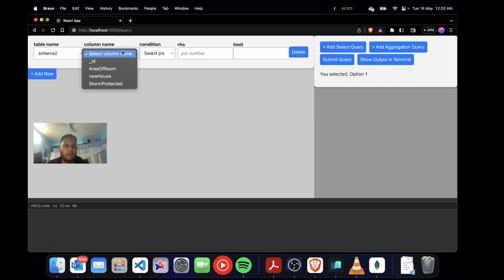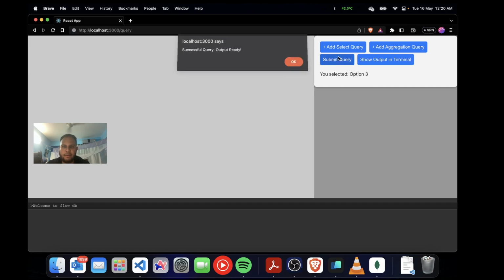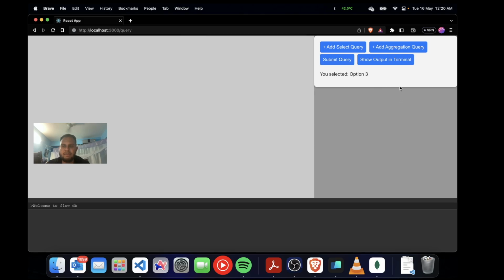If I want to take any of the columns of the schema which I created, like area of room, I can check a condition here. I'll check whether the area of room is greater than some value, let's say 15. I have to limit the output so that the terminal does not get clogged up, so I'll limit it to 50. Once I'm done, I'm going to just submit the query. It's going to say that the query was successful. Now I'm going to see the output in the terminal.